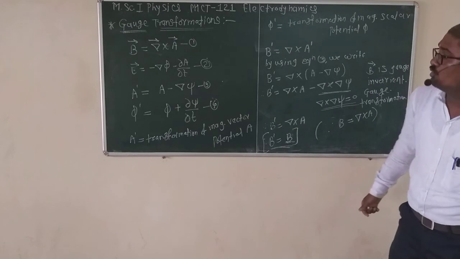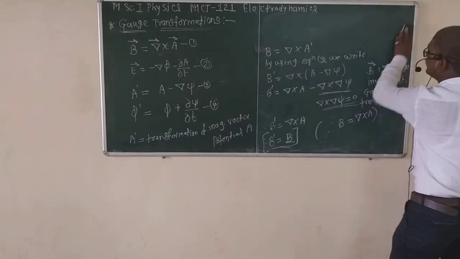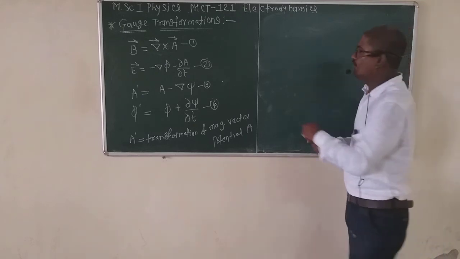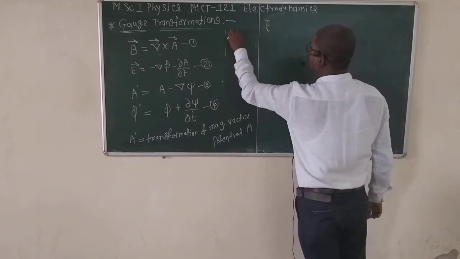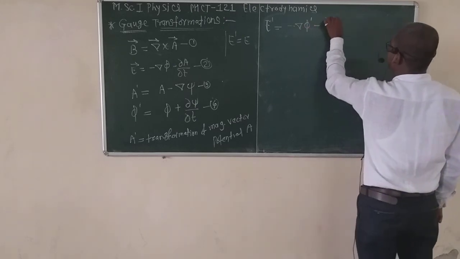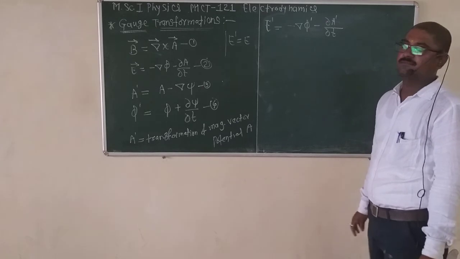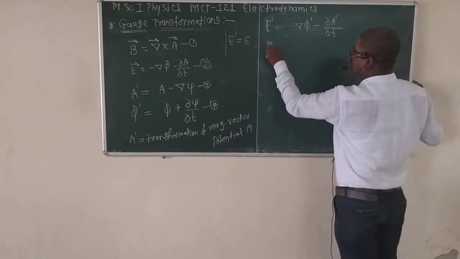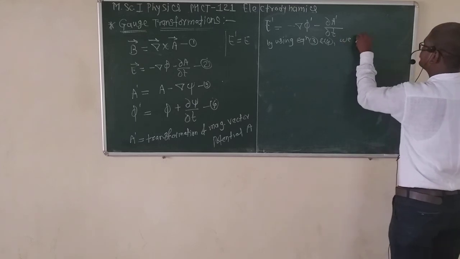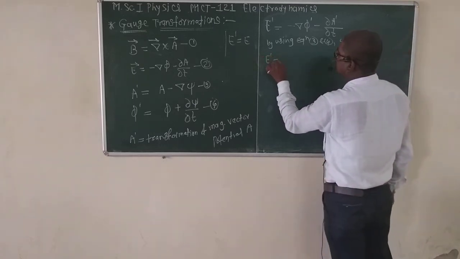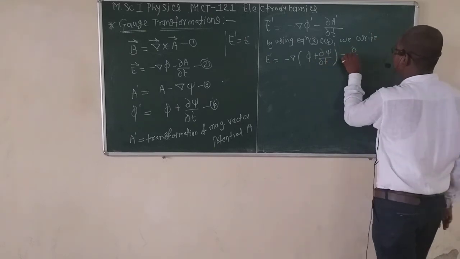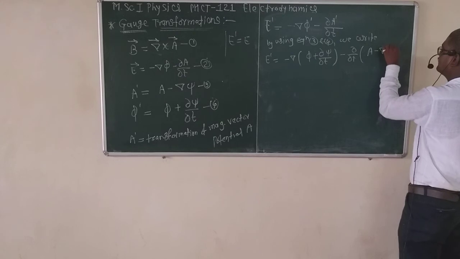Then similarly, to show the invariance of the electric field E bar, by using equation 2 we show that E dash is equal to E. Then E dash is equal to minus del phi dash minus dabba A dash by dabba T. Then by using equations 3 and 4, we write this E dash as minus del of phi dash, which is phi plus dabba psi by dabba T, minus dabba by dabba T of A dash, which is A minus del psi.